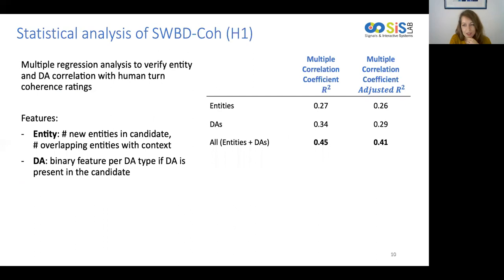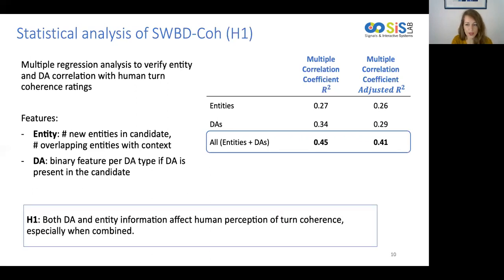Then, in order to validate H1, we perform a statistical analysis of the Switchboard Coherence Corpus. In particular, we used multiple regression analysis to verify the correlation between entities and dialogue acts patterns of distribution and human coherence ratings. We created features based on entities, such as the number of new entities or the number of overlapping entities in a candidate, and also features based on dialogue acts. Our results, according to multiple correlation coefficient R² and adjusted R², indicate that both entity and dialogue act information significantly correlate with human perception of turn coherence, especially if combined.